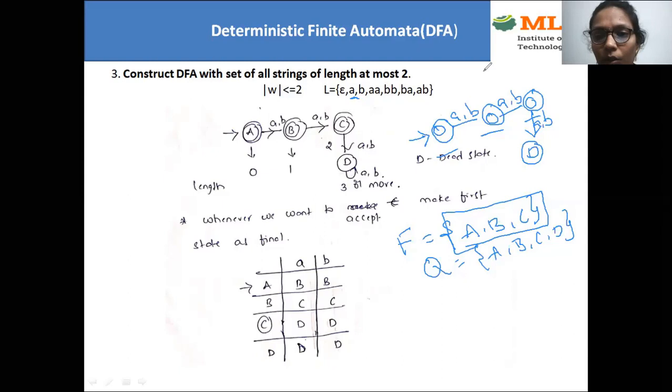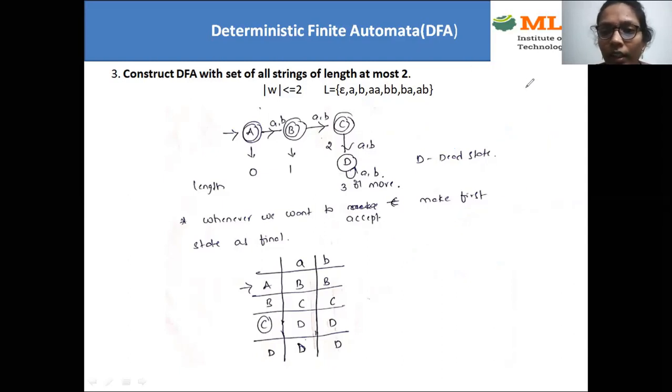So like this, we can do more examples on this. This is about DFA. Thank you.